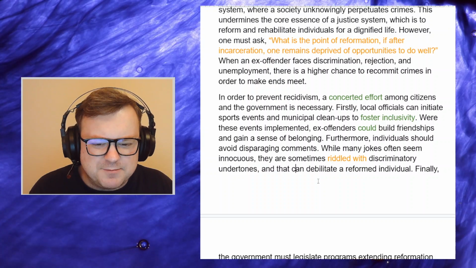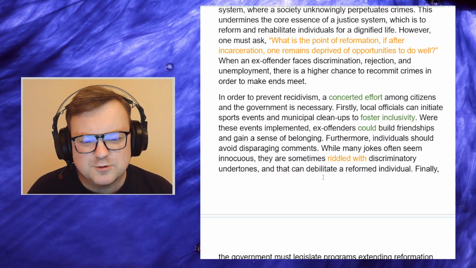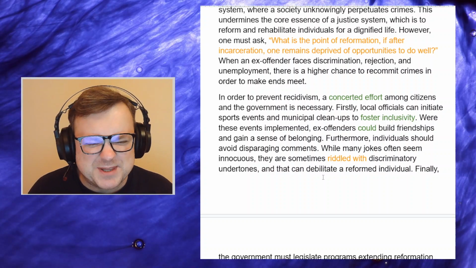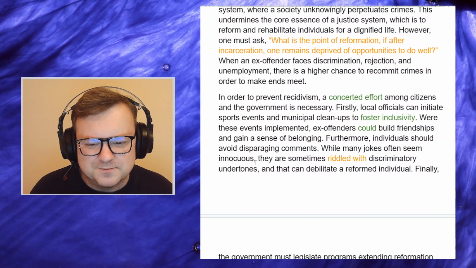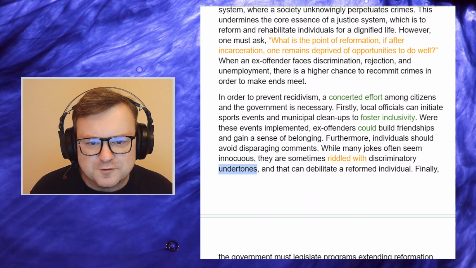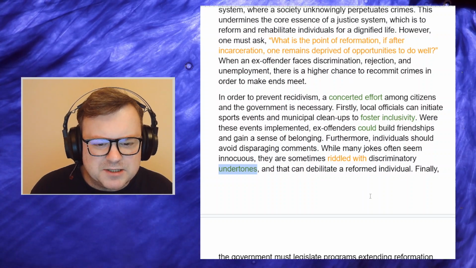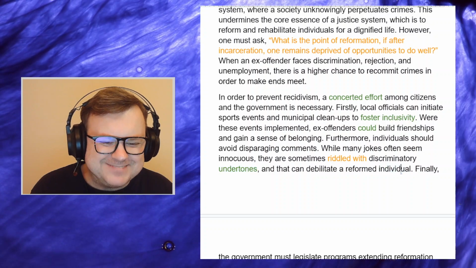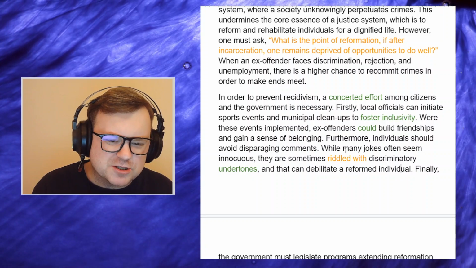You know, academic language is often quite mechanical and stuffy. Sometimes they include, or they're riddled with, it just feels too idiomatic, too colloquial. They are sometimes riddled with discriminatory undertones. Beautiful, beautiful, beautiful. Comma, and that can debilitate a reformed individual. Yeah, it might be a stretch, just the jokes.